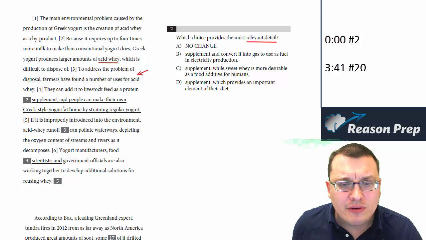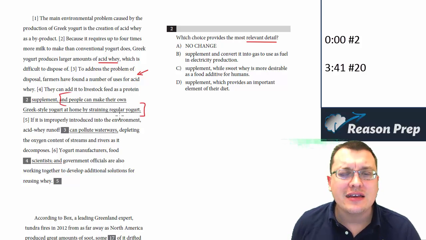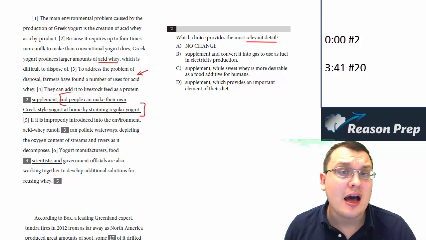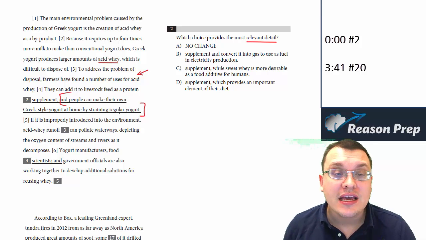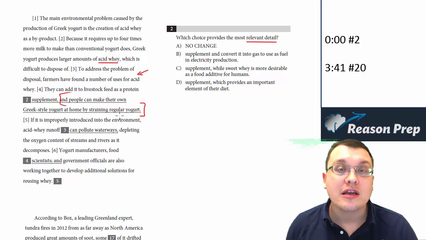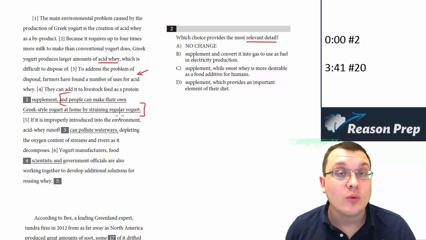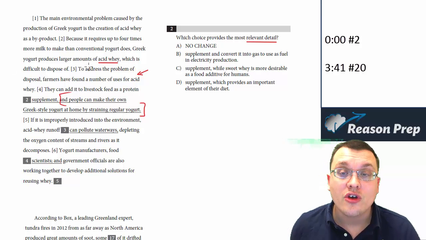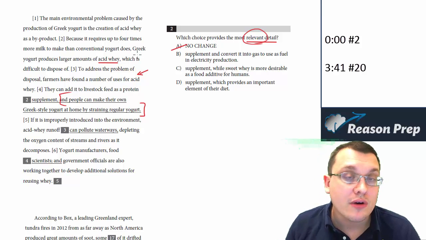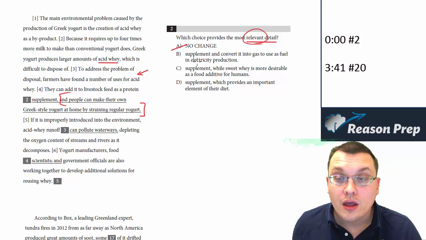But notice in the original, we suddenly bring in this idea of people making Greek-style yogurt at home. This is not on topic. We're not talking about how people can make Greek-style yogurt. We're talking about how we deal with this thing called acid whey and the environmental problems it has. So we're looking for the relevant detail, relevant meaning on topic with what's going on in the passage, so we can get rid of the original because it's not relevant.